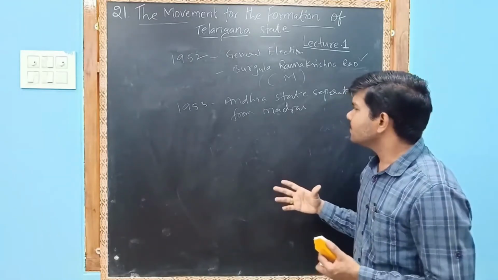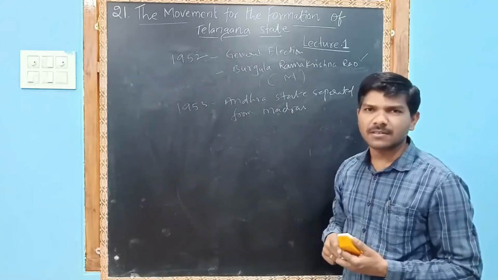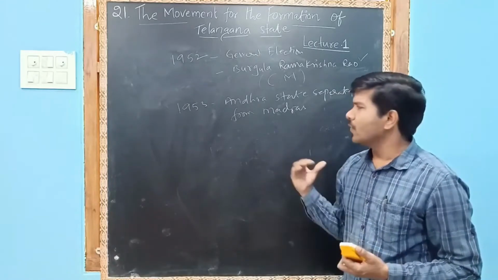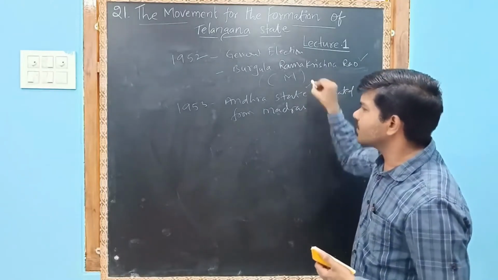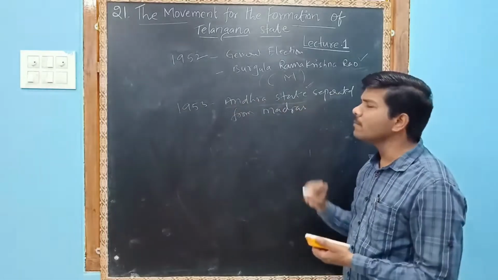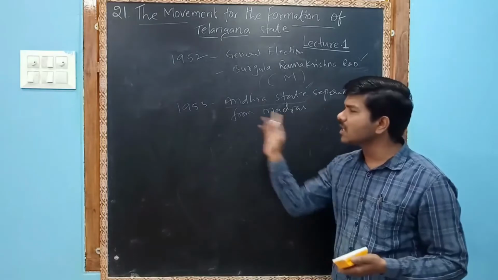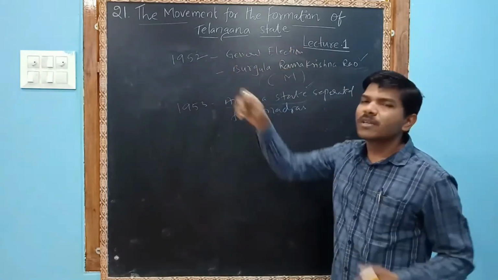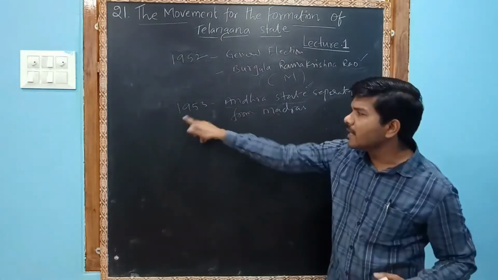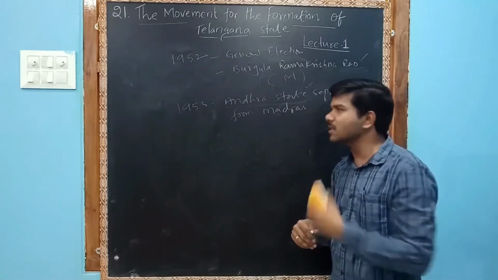So due to that, Jawaharlal Nehru gave the first linguistic state. Jawaharlal Nehru created the first linguistic state from Madras state, which is called Andhra state. So Andhra state separated from Madras in which year? 1953. You see the similarities: 1952, independent Hyderabad state; 1953, independent Andhra state. A separate Andhra state was formed.